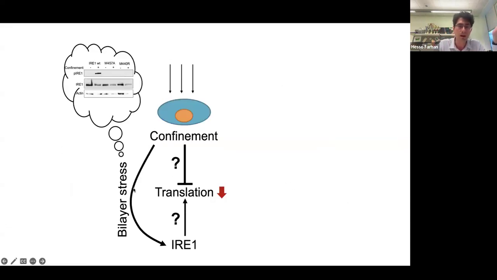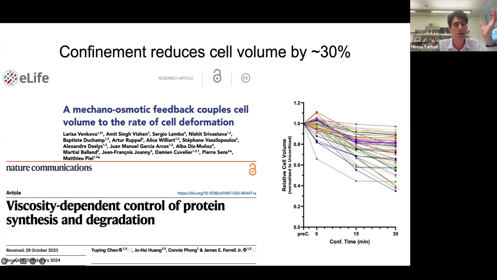So we think that confinement activates RA1 through bilayer stress. RA1 activates translation. I will keep this question bar, I will remove it in a while. The question is, why does confinement inhibit translation? And our guess was based on these two papers. One paper showed that confinement reduces the cell volume, which we confirm in our own data, that there's about a 30% reduction of cell volume when cells are confined.